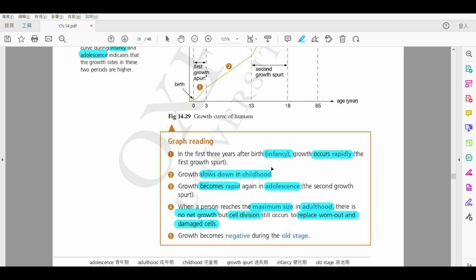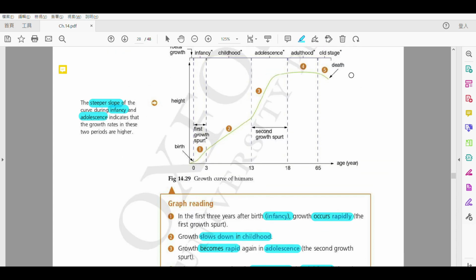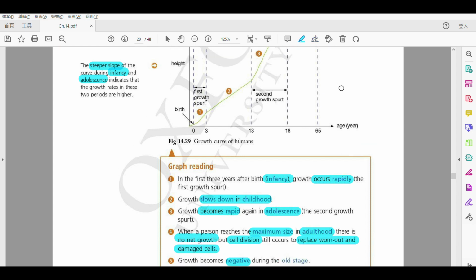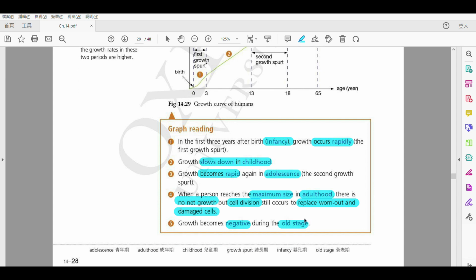All right. But when we reach the old stage, or when we become elderly, the growth becomes negative. That means, first of all, we do not grow anymore. Instead, our rate of cell division or cell production is slower than that of cell replacement. Okay? Our cells need to be replaced or they are worn out, they are damaged faster than we can produce new cells. Okay? So as you can see, the growth becomes negative after we get to the old stage.